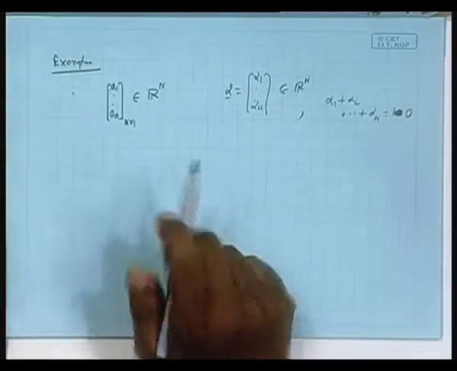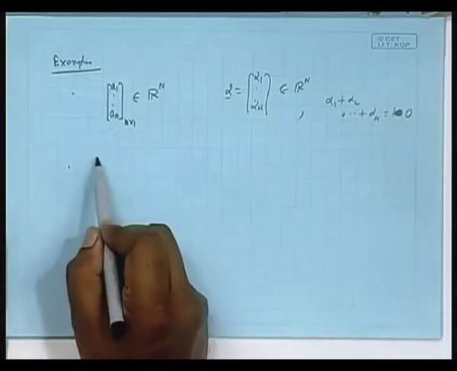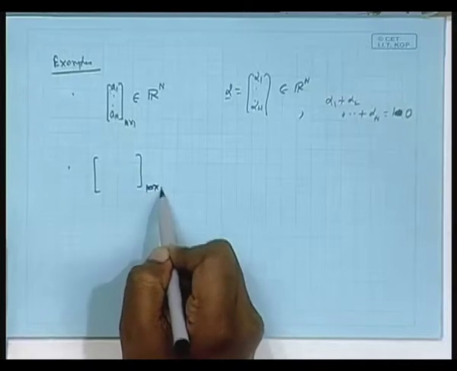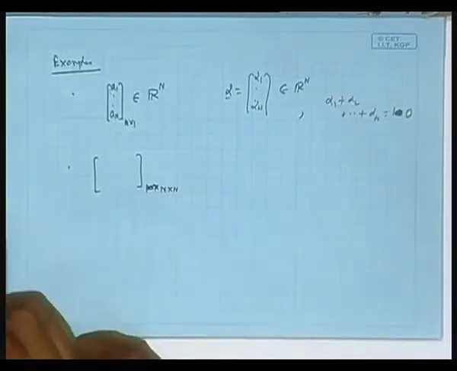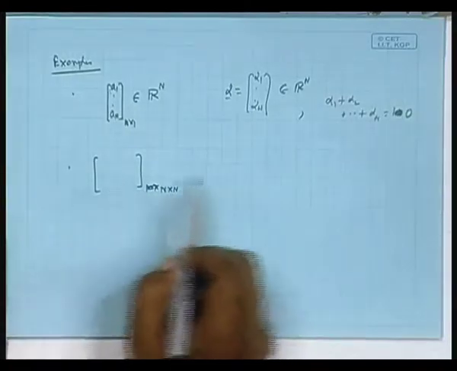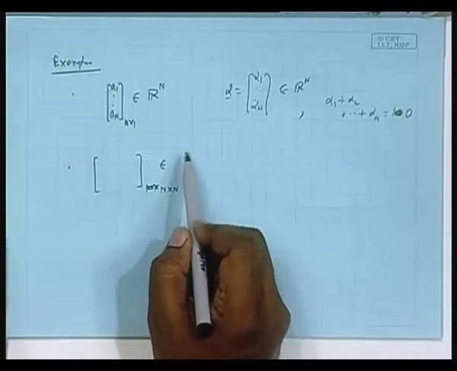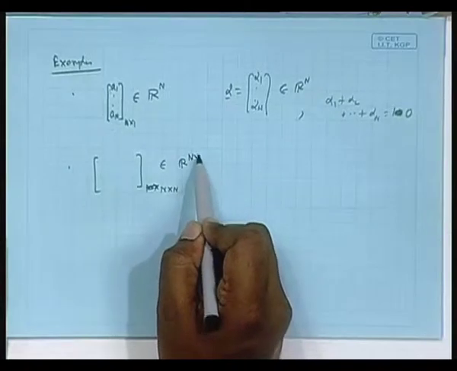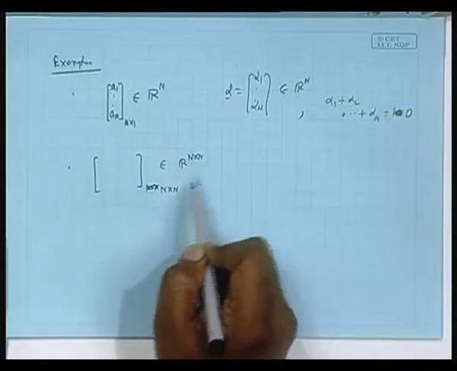Okay. Consider matrices, say not m cross n, but square matrices to start with. We actually write this as R n cross n.